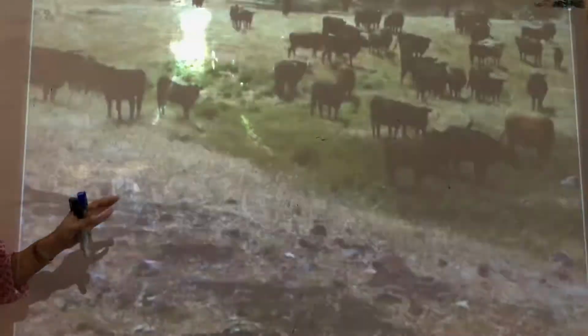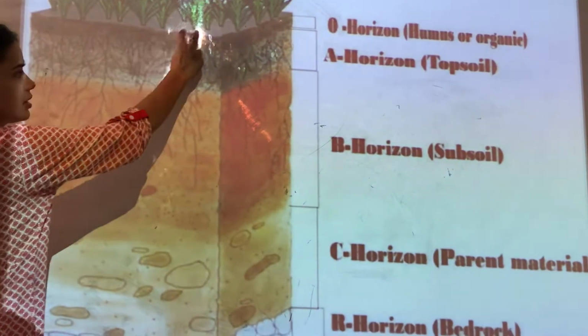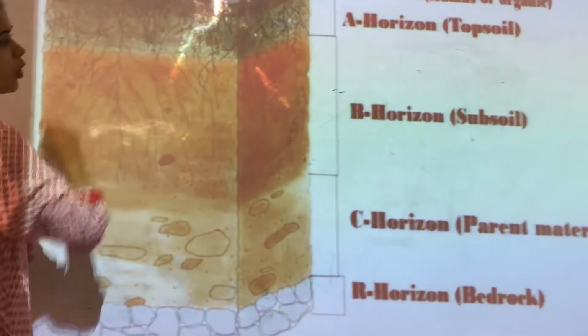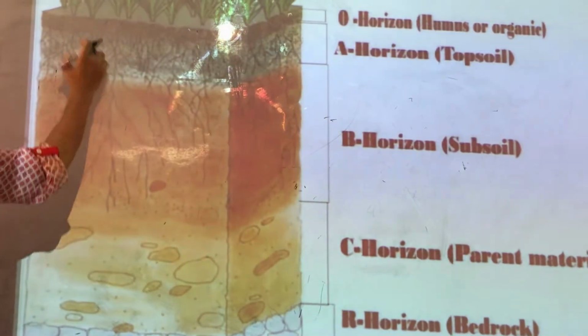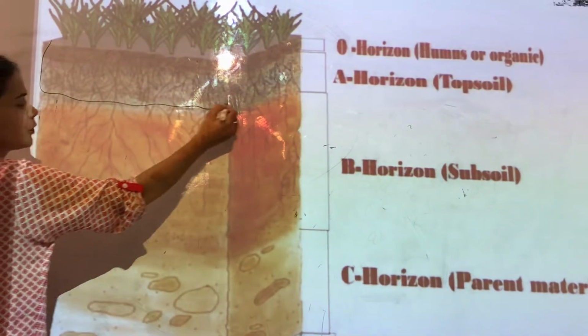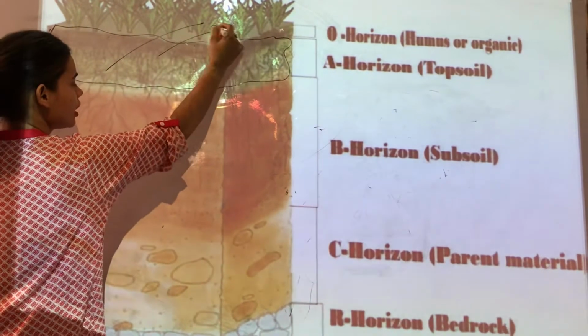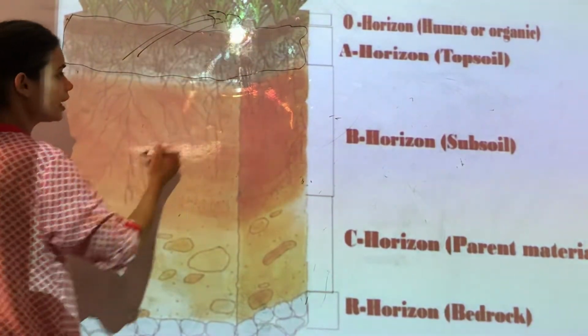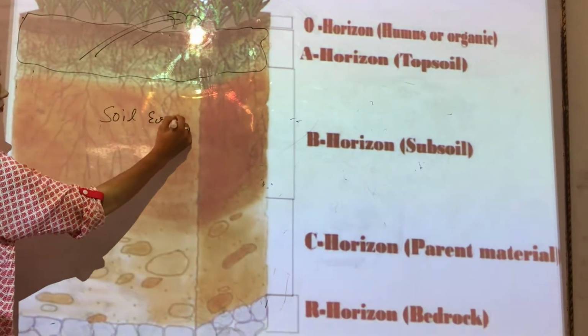If you see the various horizons of the soil, this O horizon is full of humus and organic matter. This A horizon is known as topsoil. If this top layer of the soil erodes away, if it is removed, then that condition is known as soil erosion.